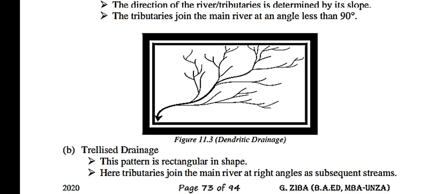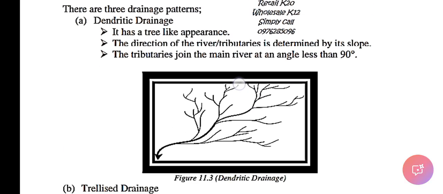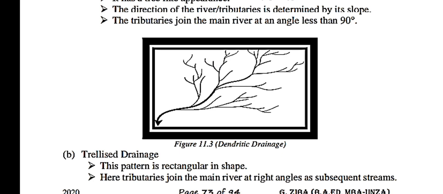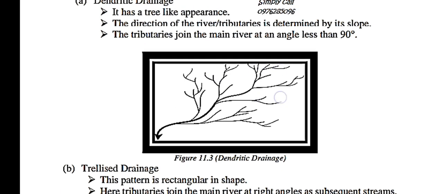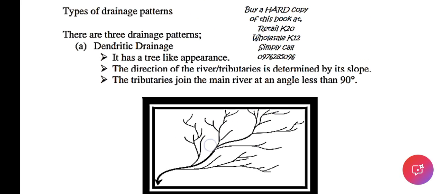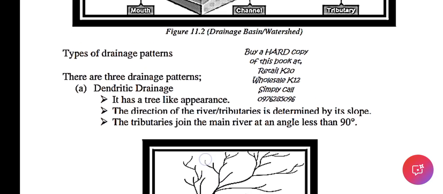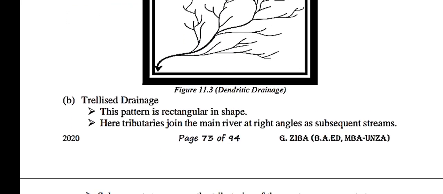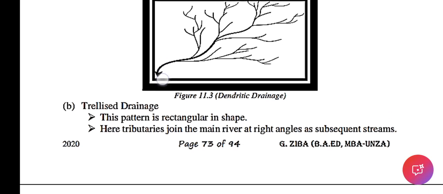Now, the picture of the dendritic drainage pattern is this one, which looks like a tree. All these branches we are seeing there stand for the tributaries which are joining the main river. And the direction of this river is this direction.